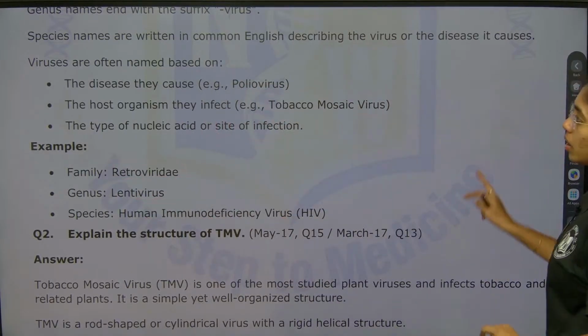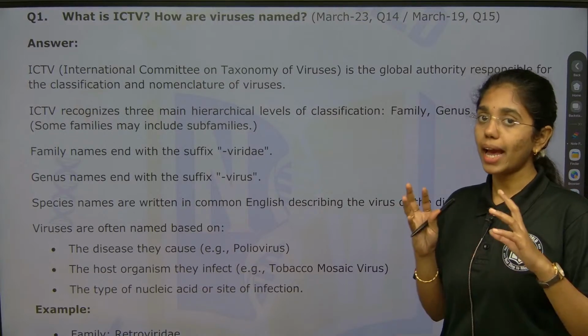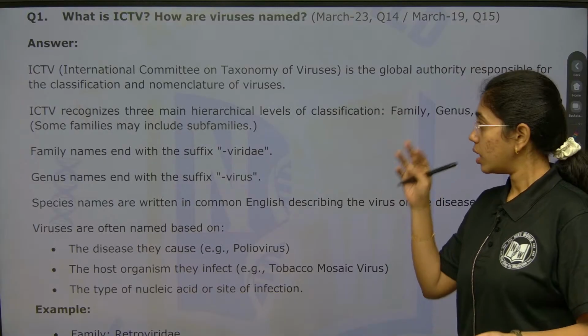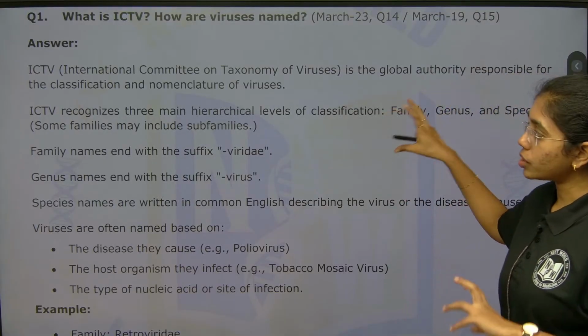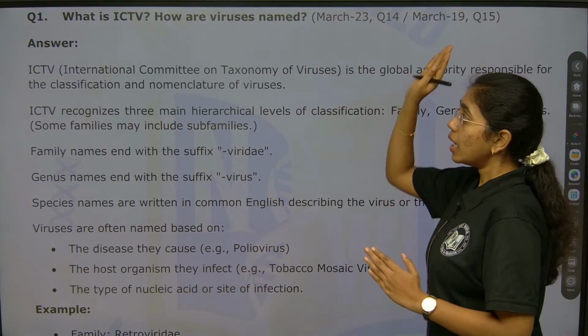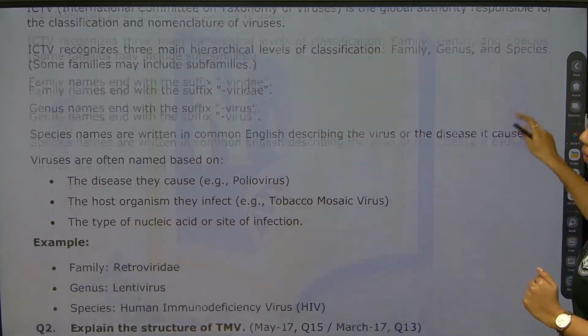Very simple. For a short answer type of question, your answer should be accurate and specific. The examiner will not look for lengthy answers. Your points should be very accurate, brief, and specific to the question. Then only will marks be awarded in your exam.